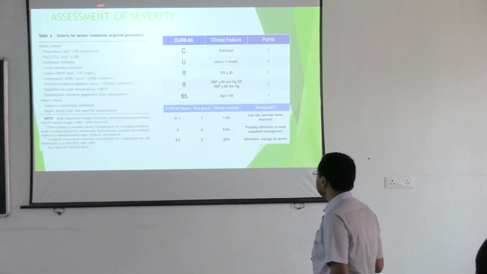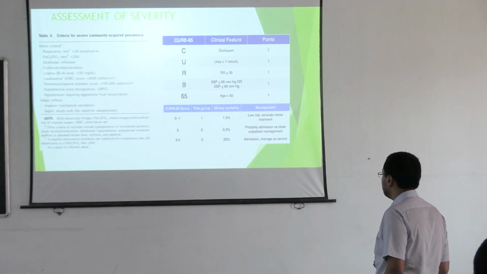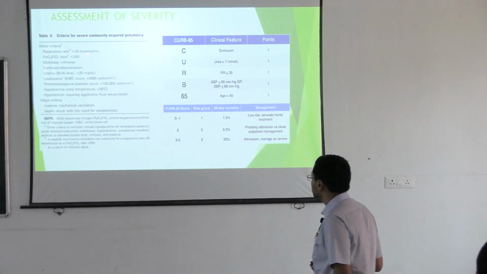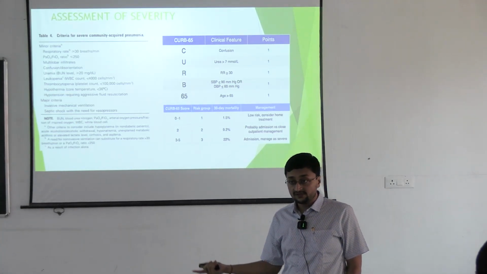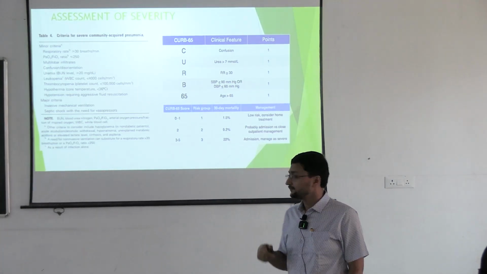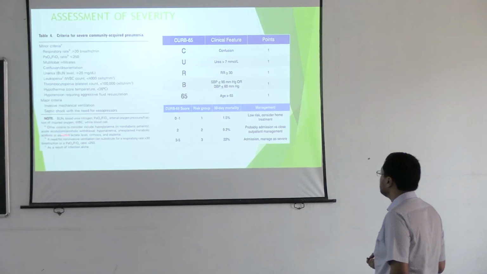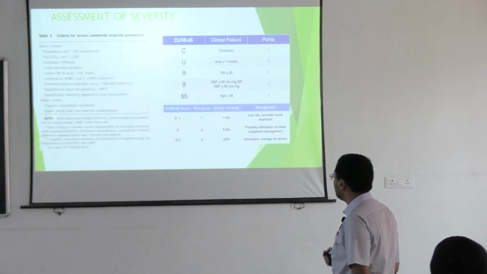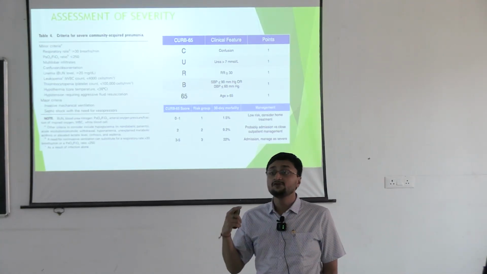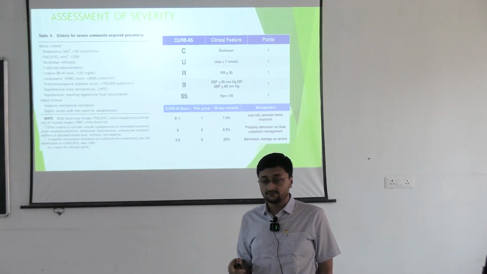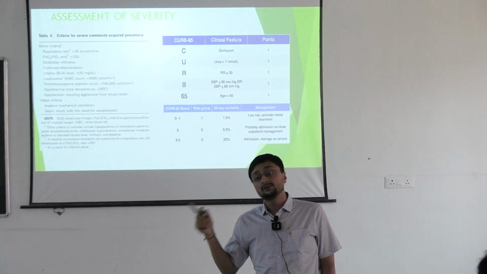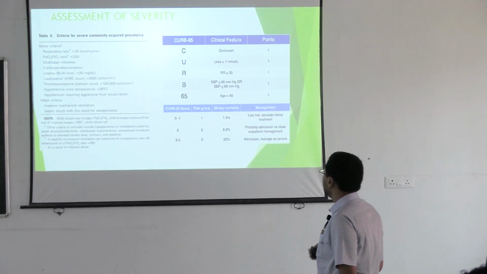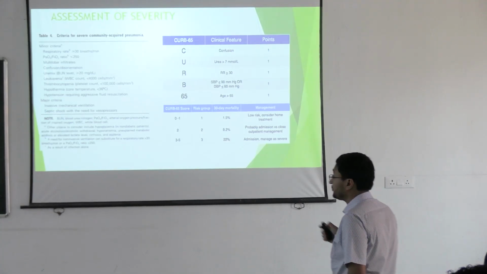Or in case of minor criteria: if the PaO2/FiO2 ratio is less than 250, if there is multilobar infiltrate like bronchopneumonia, or the patient is confused, the creatinine is high, and if the patient is having leukopenia less than 4,000 cells per cubic millimeter, or the count is more than 12,000, the patient is having hypothermia or thrombocytopenia.